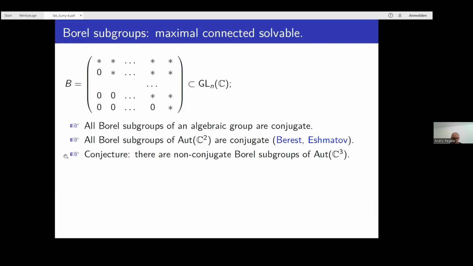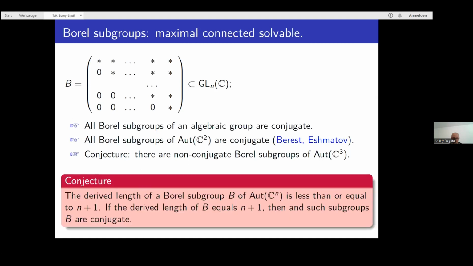And if we didn't make a mistake, we think we can prove this conjecture, again using Theorem A. But I still call it a conjecture just to avoid mistakes. Here is another conjecture: the derived length of a Borel subgroup B of Aut C^n is less than or equal to n plus 1.